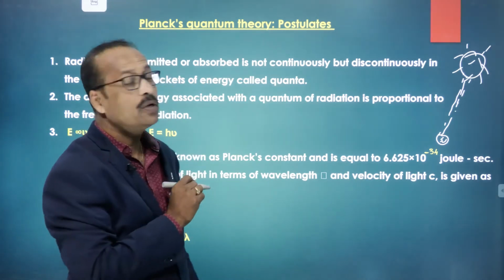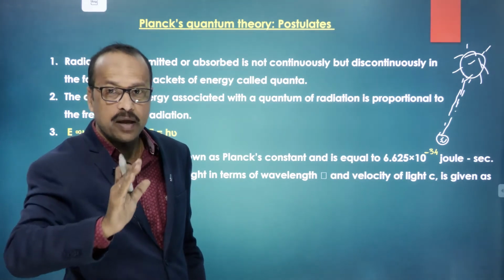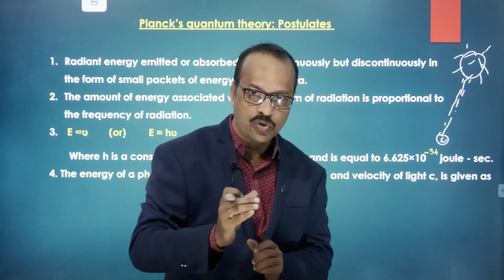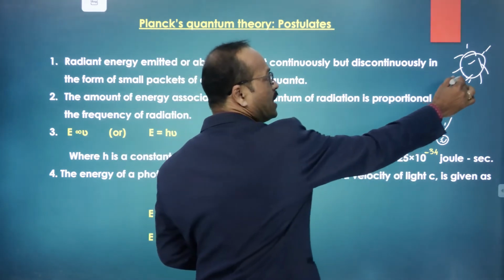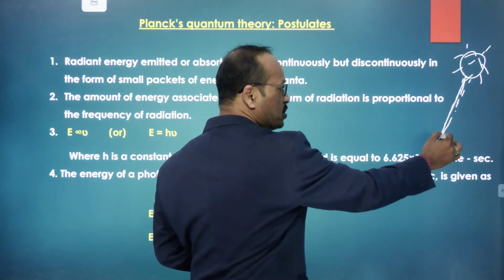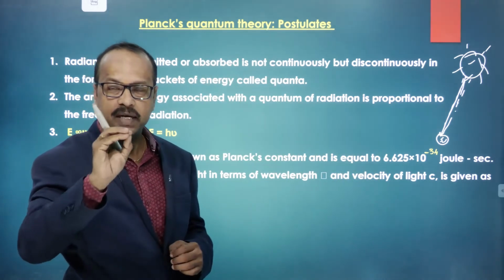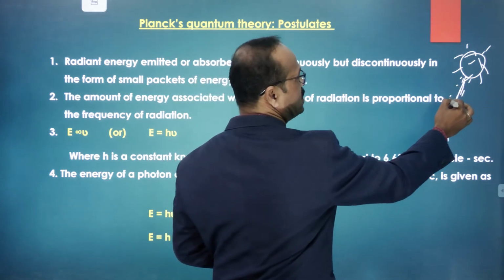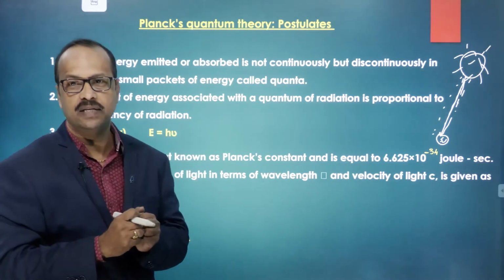But Planck's quantum theory states that energy can be neither absorbed nor emitted continuously, but only in the form of small packets called quanta. The radiations are not emitted continuously from the sun but discretely, like this.